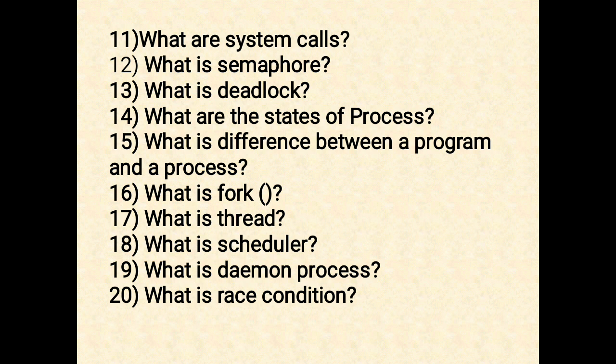The next question is, explain the different states of a process. A process can go through the following states in its life cycle. The first one is new. This is the first state when a process is created or just started. It resides in secondary memory. The second one is ready. This state signifies that the process is ready to be assigned to the processor, that is, ready to execute. Third one, running. This state signifies that the process has been given to the processor and its instructions are getting executed.